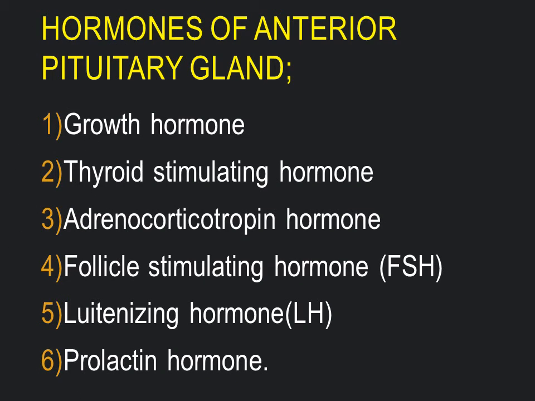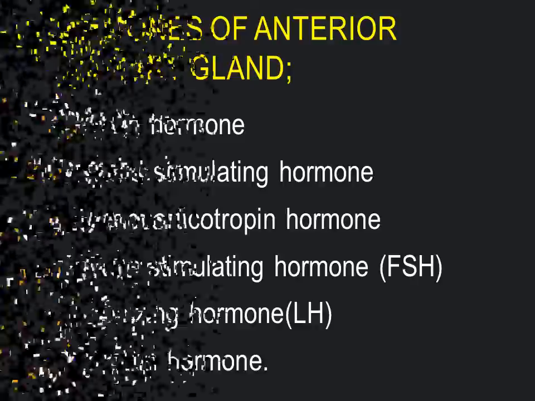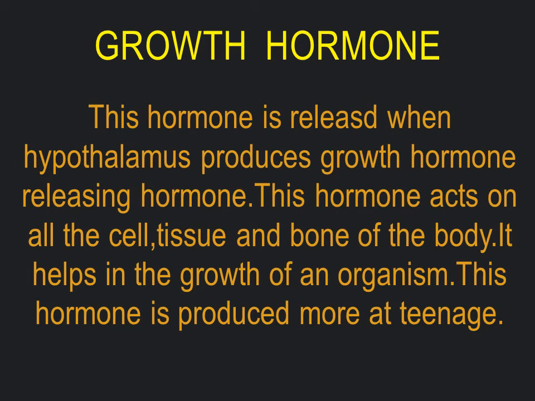Here is the list of hormones that the anterior pituitary gland produces. Firstly, growth hormone, thyroid stimulating hormone, adrenocorticotropin hormone, follicle stimulating hormone, luteinizing hormone, and prolactin hormone. And firstly, growth hormone. This hormone is released when the hypothalamus produces growth hormone releasing hormone. This hormone acts on all the cells, tissues, and bones of the body. It helps in the growth of an organism. This hormone is produced more at teenage.